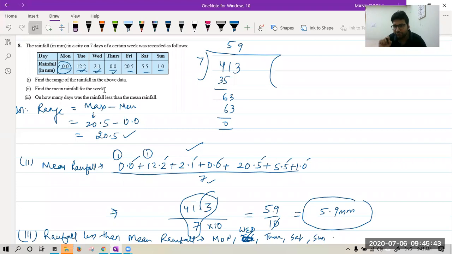Sir, what could be the definition of mean? The definition of mean is simple. It is the sum of all observations upon the total number of observations. It is actually a representative value. As I have told you that day also, mean is that value which can represent a complete data. So mean is that value which can represent and give an idea of the whole data. Okay.